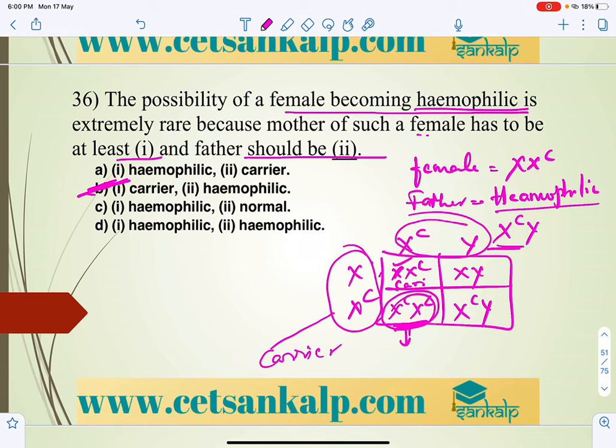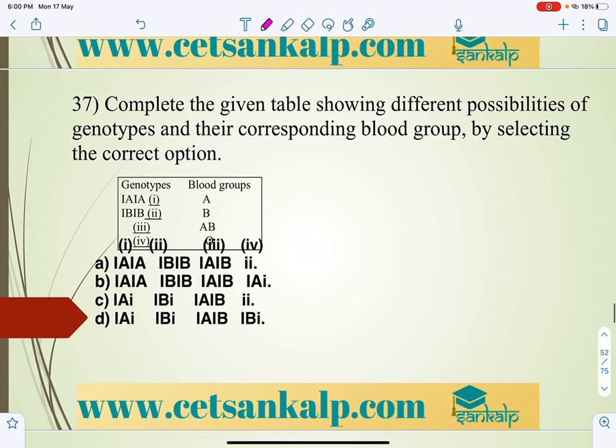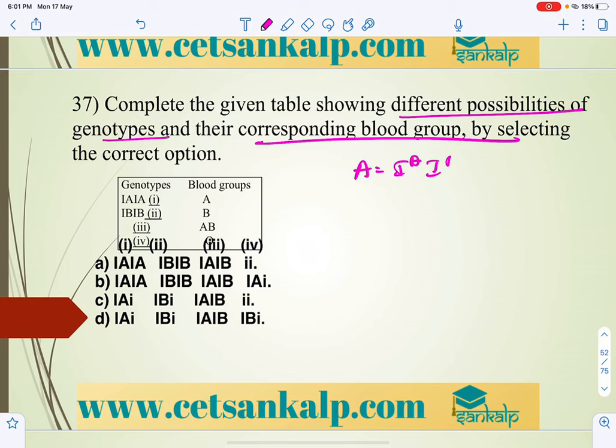So the answer is B. Next, complete the given table showing different possibilities of genotypes and their corresponding blood groups. Blood group is an example of codominance and multiple allelism. As we know, blood group A can be expressed as IAIA, homozygous dominant, or IAi.